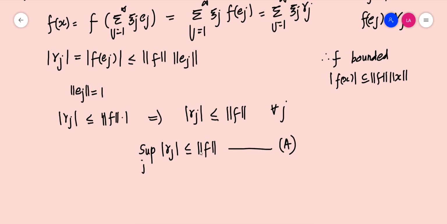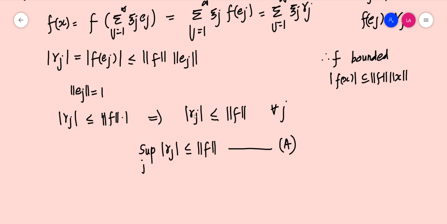So we have found one relation, that is supremum over j of modulus of gamma j is less than or equal to norm f. Now we find the other relation, that is norm f is less than or equal to supremum over j of modulus of gamma j. And also norm f is a fixed number because f is bounded.